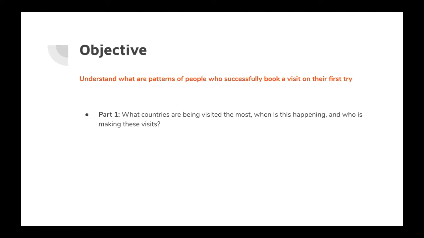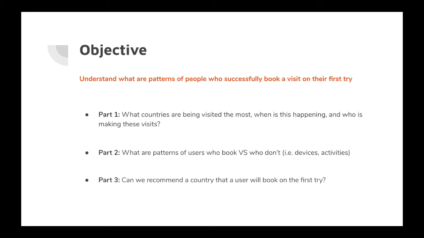With this in mind, we define our objective as to understand the patterns of people who successfully book a visit on their first try. To address it, in part one, we answered the questions: what countries are being visited the most, when is this happening, and who is making these visits. And in part two, we address the question: what are the patterns of users who book versus who don't, that is, devices or activities. And finally, we answer the question: can we recommend a country that a user will book on the first try?